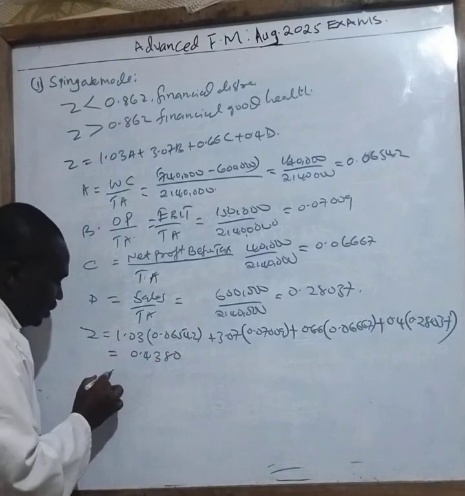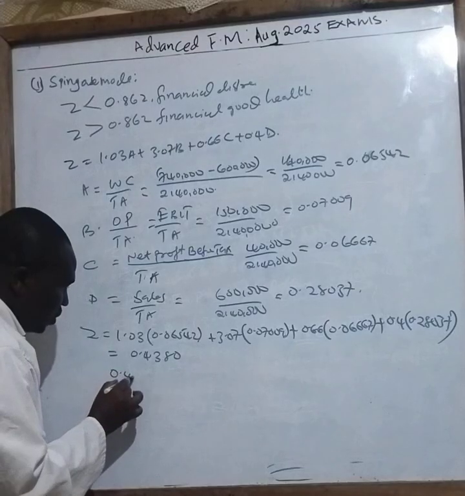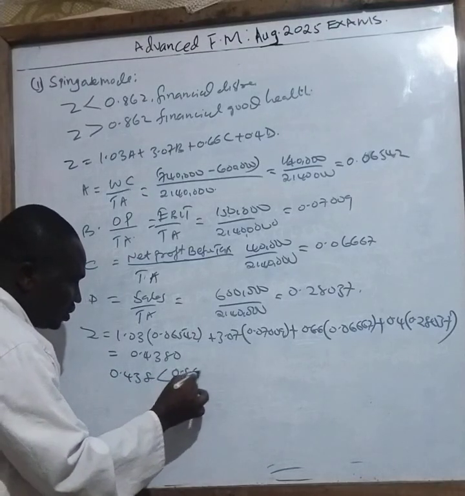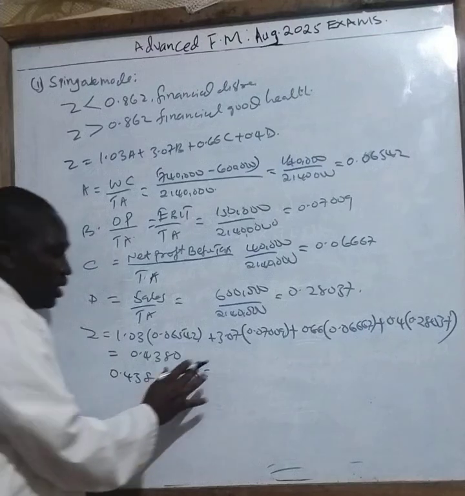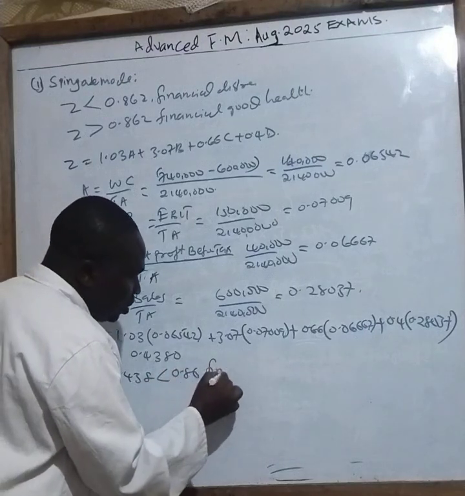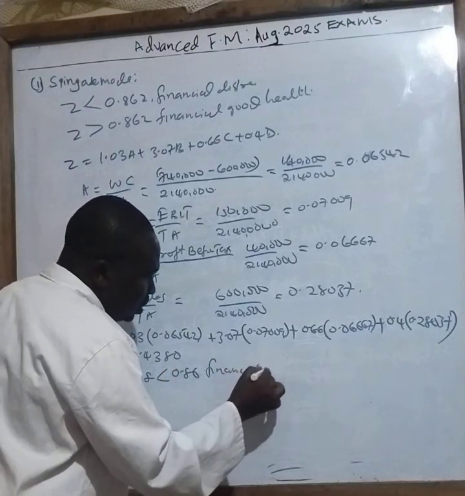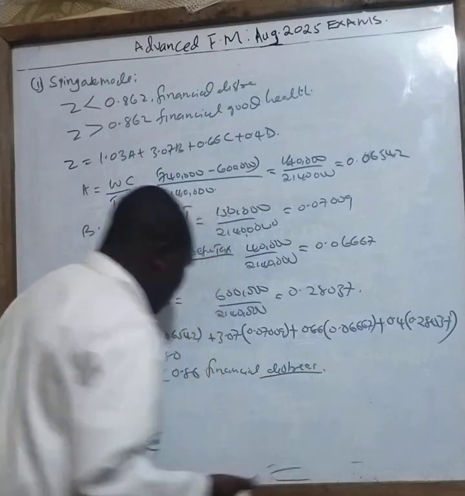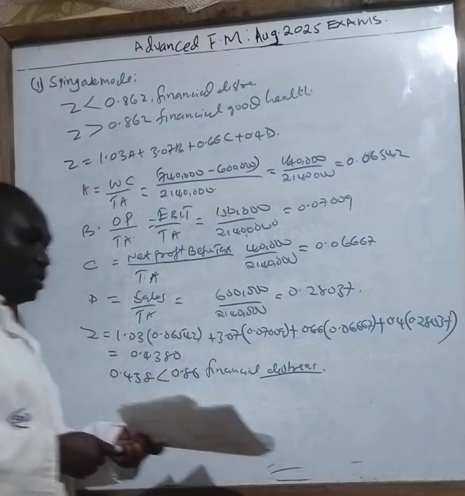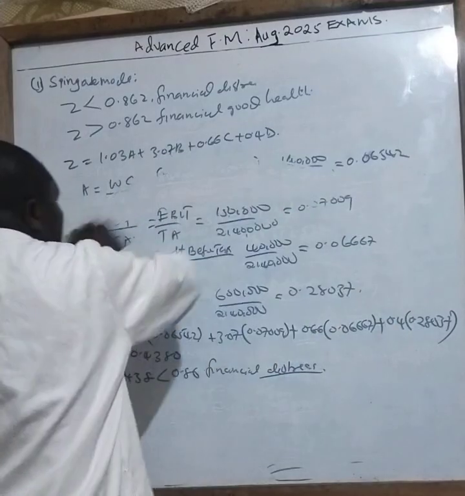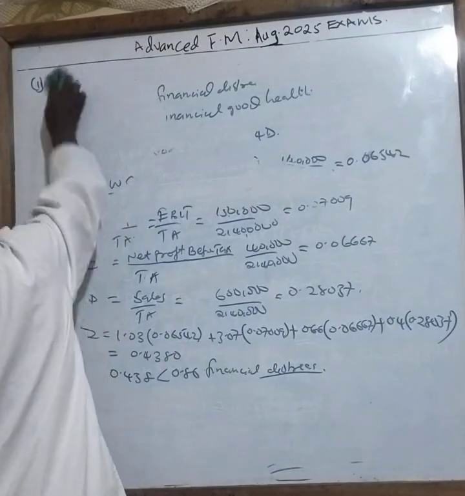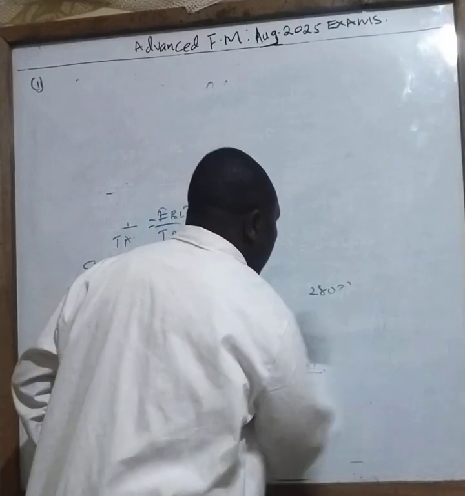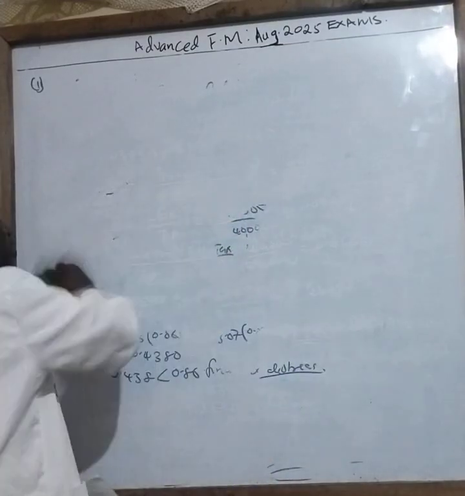Because 0.438 is less than 0.862, the company is in financial distress. It is not able to meet its obligations, both current and long term. Both current and long term.